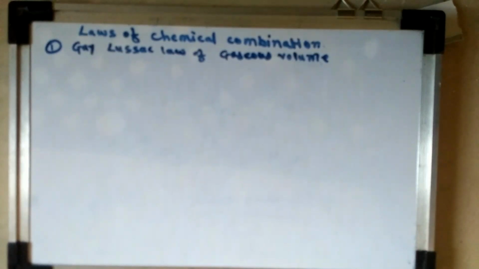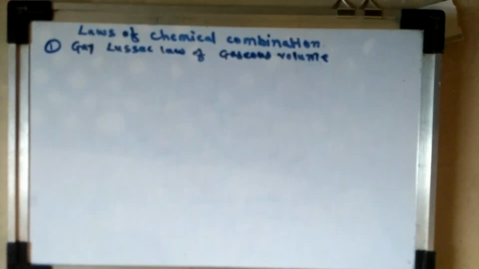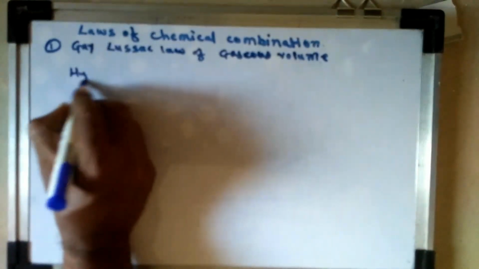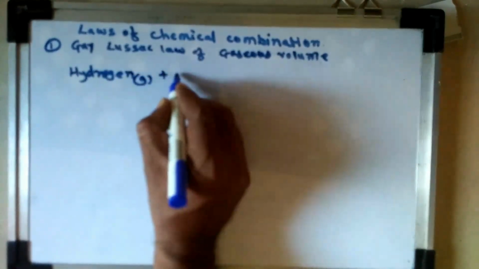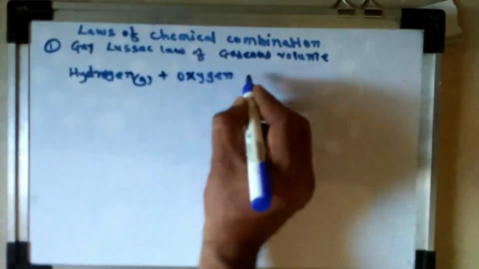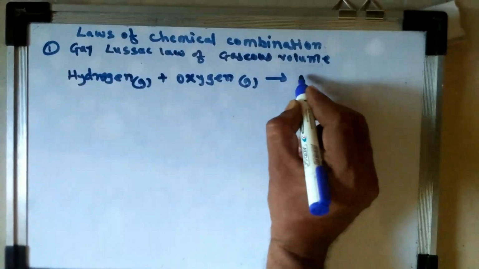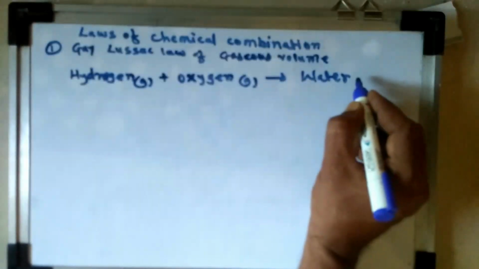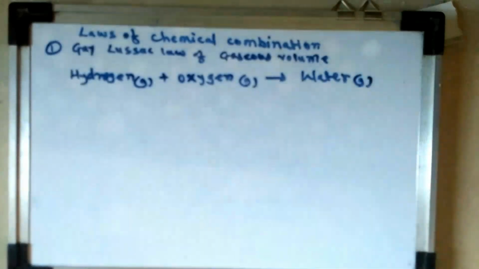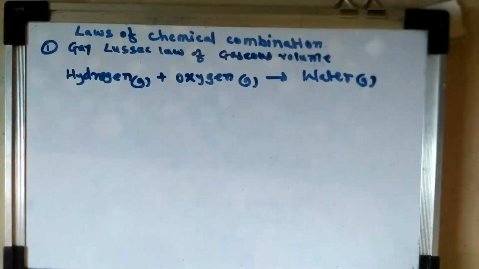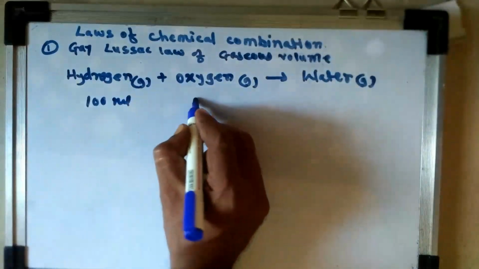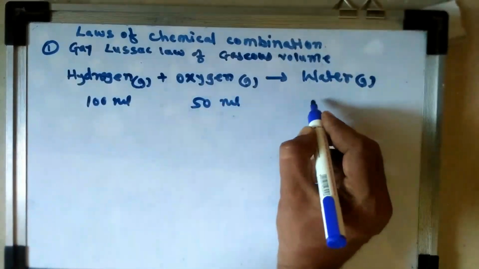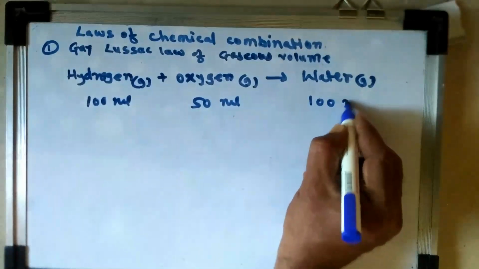For example, consider the formation of water: hydrogen gas plus oxygen gas gives water. According to Gay-Lussac, 100 ml of hydrogen combines with 50 ml of oxygen to give 100 ml of water.